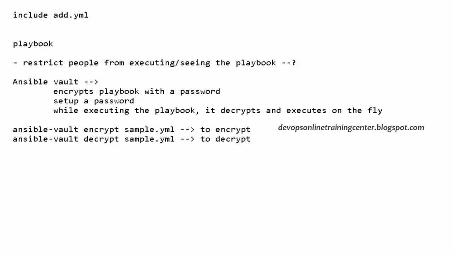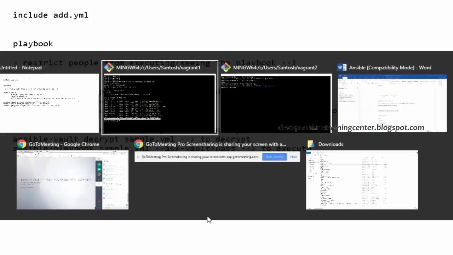And how to execute without decrypting? ansible-playbook sample.yaml, and the option is --ask-vault-pass to execute. Is this clear? Any questions on Vault?